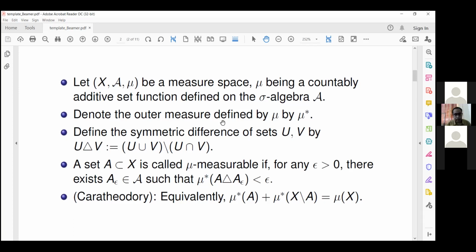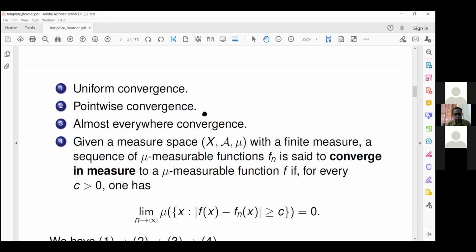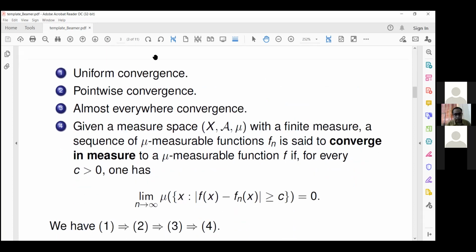So, modes of convergence. Already in the calculus course, you must have studied that under uniform convergence, the limit of continuous functions is continuous, but under pointwise convergence it need not be. Pointwise convergence is a weak concept. That is, whatever converges uniformly will converge pointwise, and whatever converges pointwise obviously converges almost everywhere.